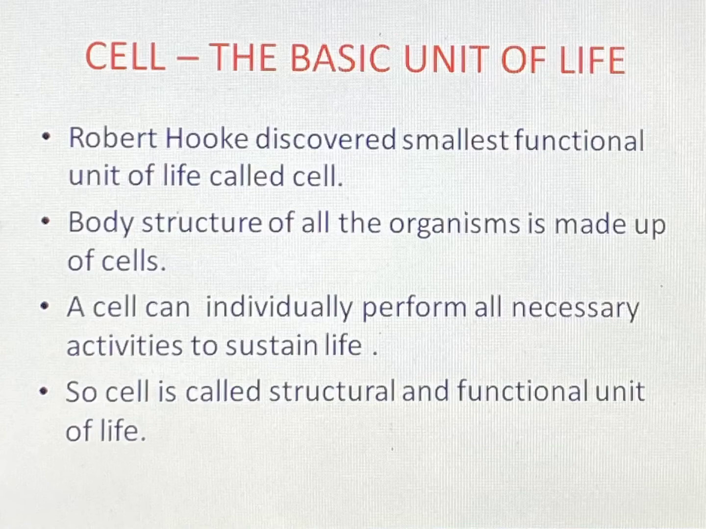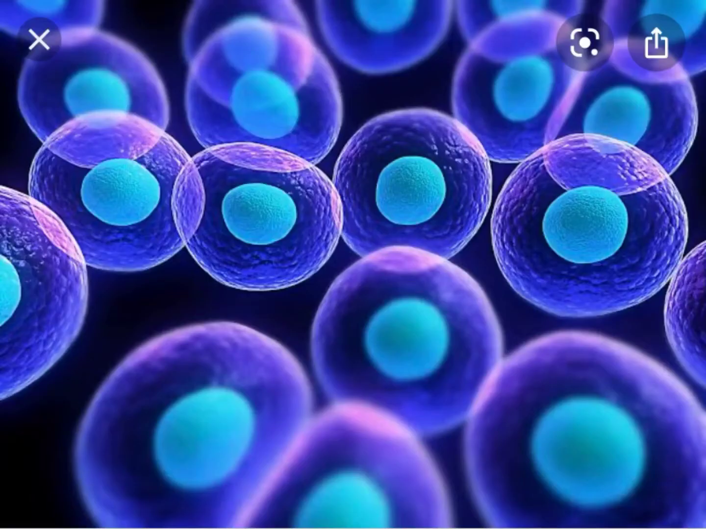The body structure of all organisms is made up of cells. A cell can individually perform all the functions and activities which are necessary to sustain the life of the organism. So a cell is called a structural and functional unit of life because the body structure of the organism is made up of cells, as well as all the functions in the body of the organism are performed by cells. So the cell is the structural and the functional unit of life. Cells appear like this when observed under a microscope.